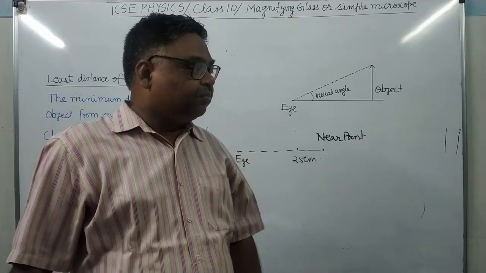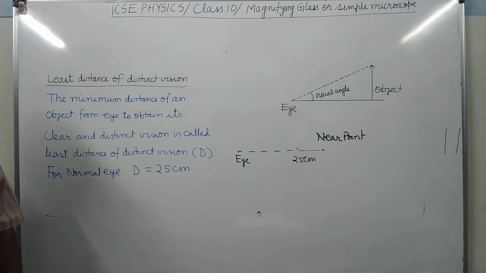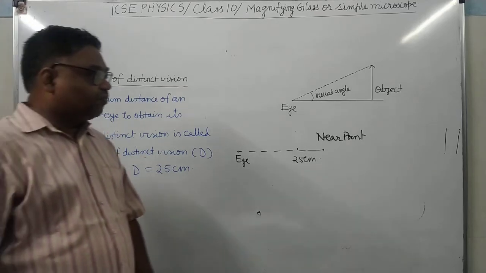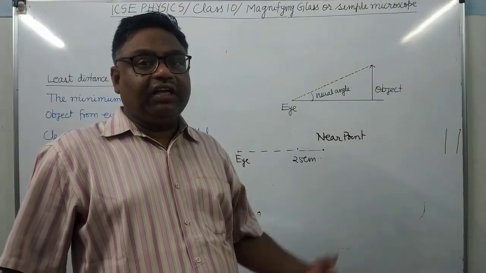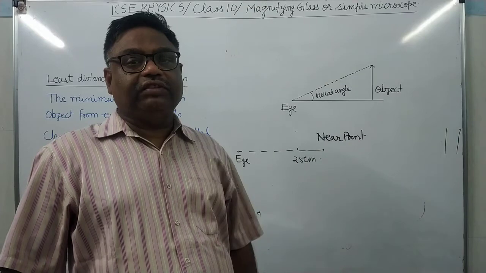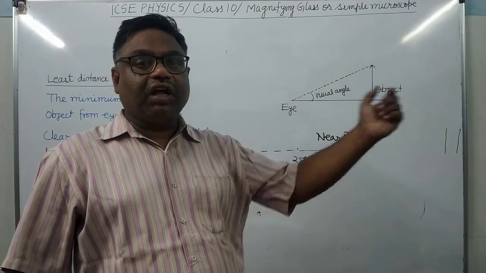It's clear? It means it is very far. So the far point is at infinity, while the near point is at 25 centimeter from the eye. This is for the normal eye. It's clear? But some people are suffering from long-sightedness. Their near point is not at 25 centimeter. Their near point is at 75 centimeter or more.